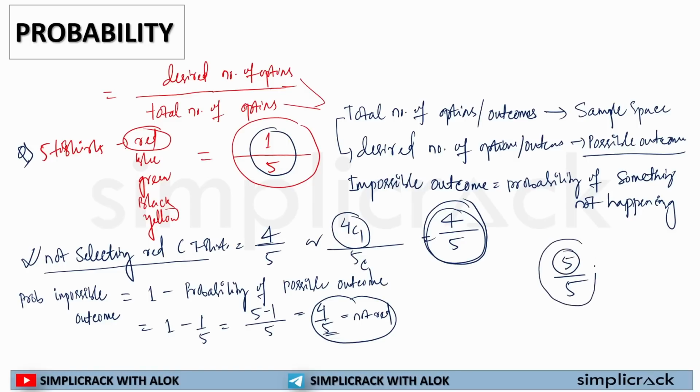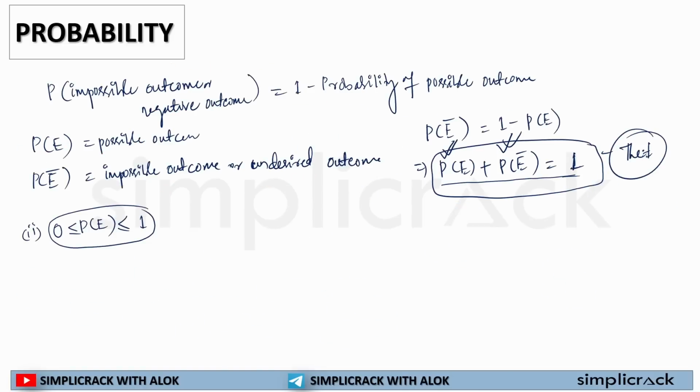So the probability of selecting a t-shirt will always be 1. So the possible outcome that we are solving here can be 1, but it can't be more than 1. Okay, that's what I want to help you understand. So these are the two things you need to remember while solving questions of probability.